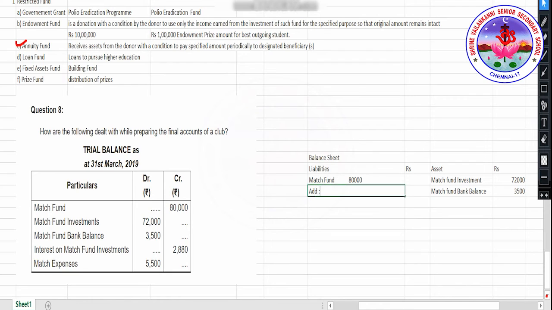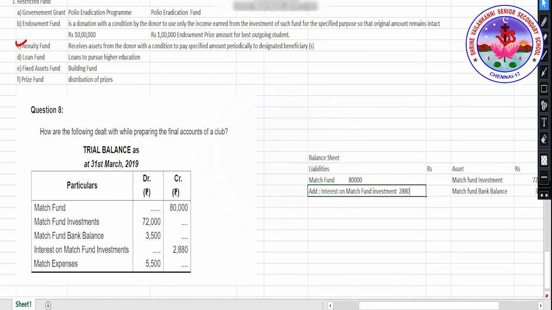Add interest on match fund investment. Now, how much is that? This is 2,880. See, it is again credit, so I'm going to add it here.